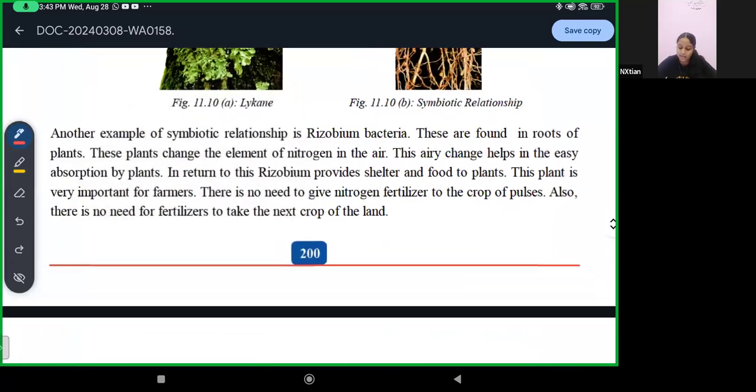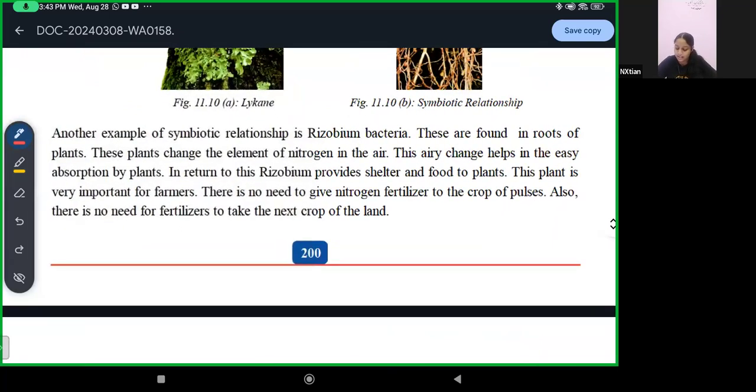Another example of symbiotic relationship is rhizobium bacteria. These are found in roots of plants. They change the element of nitrogen in the air. This change helps in the easy absorption by plants. In return, rhizobium gets shelter and food from plants.